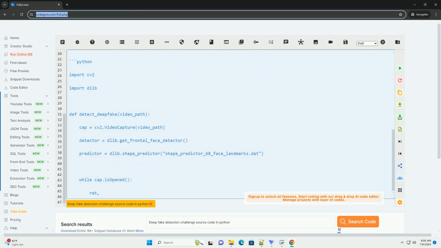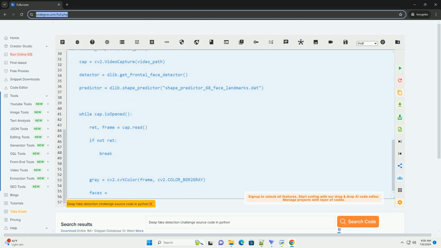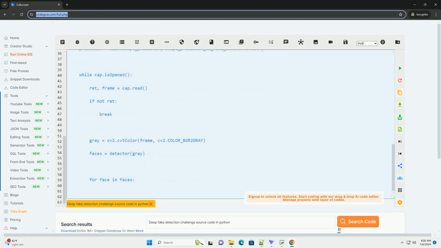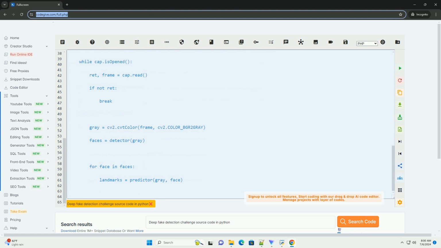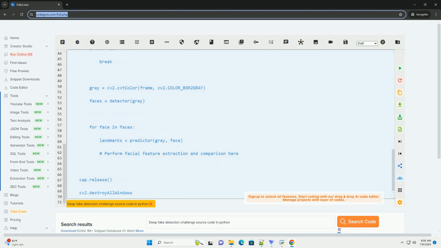1. Extract frames from the video. 2. Detect faces in each frame. 3. Extract facial features from each face. 4. Compare the facial features across frames to detect inconsistencies.